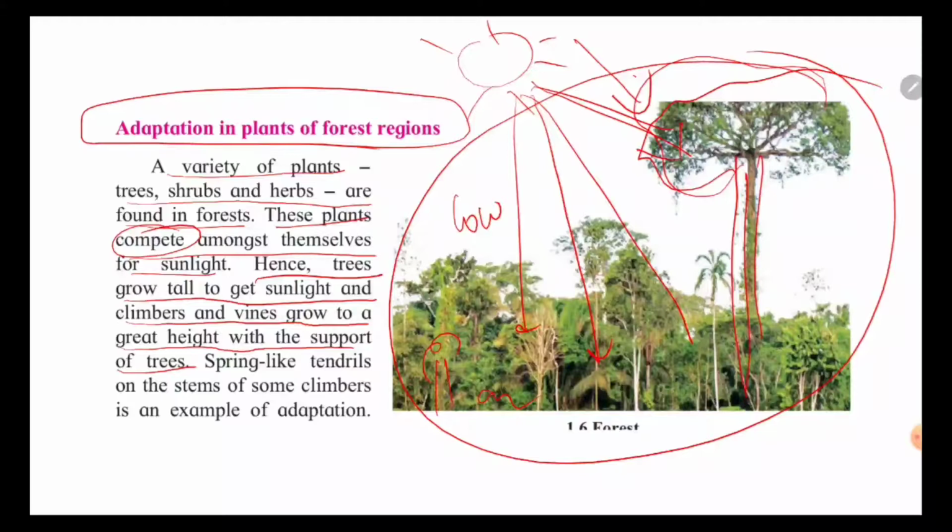Now you can see that this is a tree and it is surrounded by a climber. Now what is a climber? A plant which does not have a very hard stem. Because of that, it needs the support of other plants to grow higher. Spring-like tendrils on the stems of some climbers are an example of adaptation. So you can see that spring-like structure on each and every tall plant. That is known as what? Climbers. They climb because they don't have the strength in their own stem to grow tall. Therefore, they climb the tall plants.